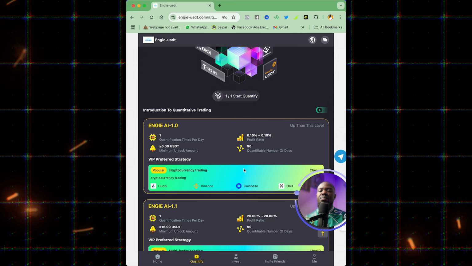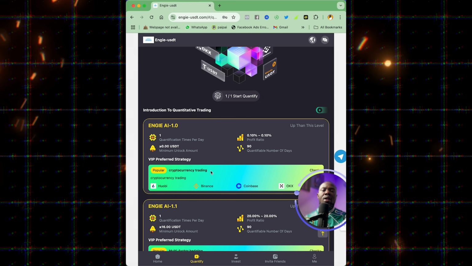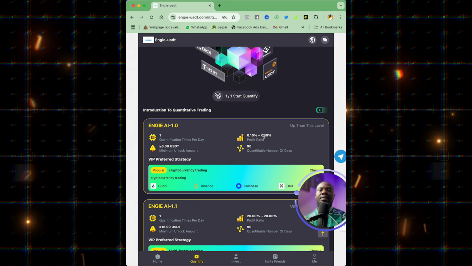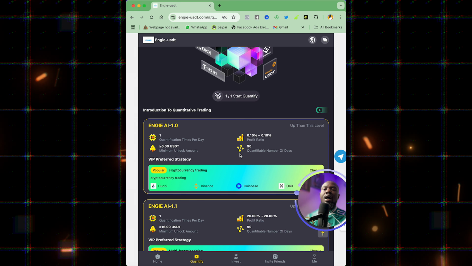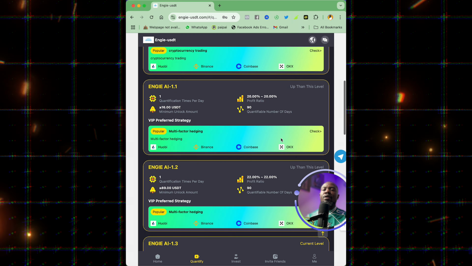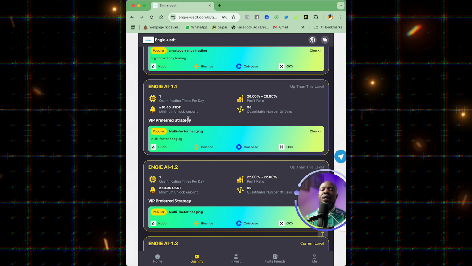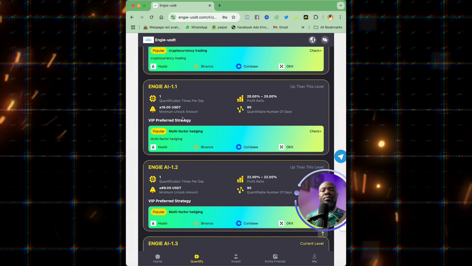And here are the investment packages. You can start for as low as maybe $1, $2, $3, and this is the profit ratio you are going to be getting, and the duration is 90 days. Right, so the second plan, you can start with a minimum of $16 to $80.